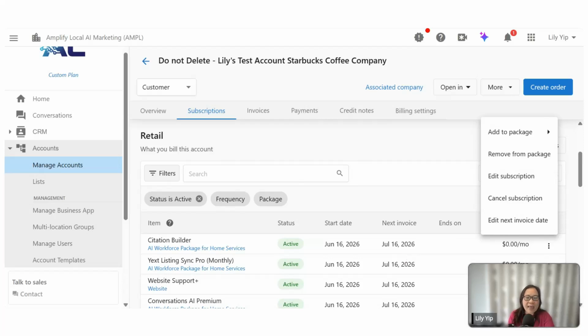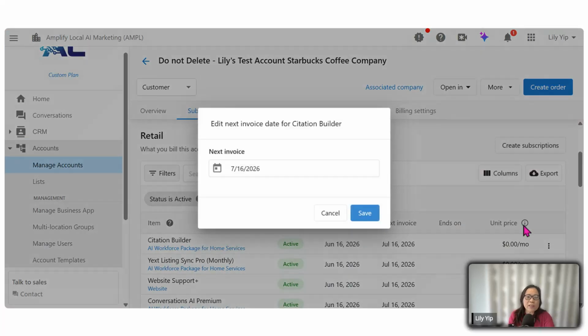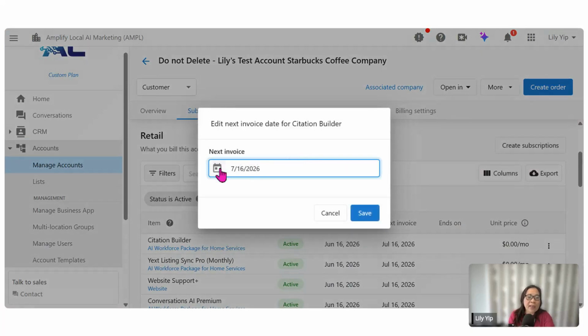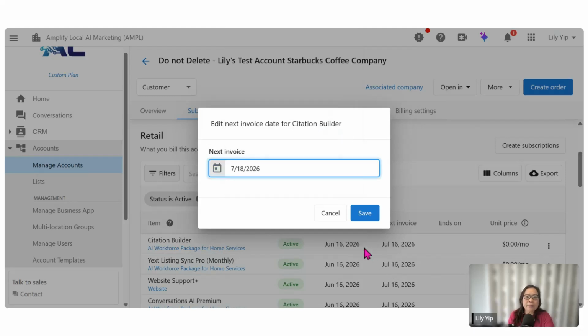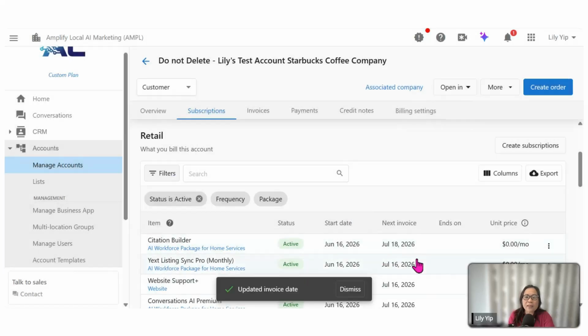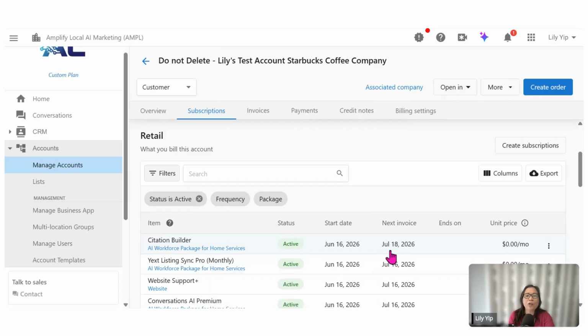If your client says, hey, can you invoice me 2 days later for any of the products or packages, you can always click on the specific product. Take for example, edit next invoice date. We will then be able to change it, say 2 days later, on the 18th, and do a save. So you can see from there, the next invoice date is then updated to become July the 18th. So that's what you can do in terms of changes.